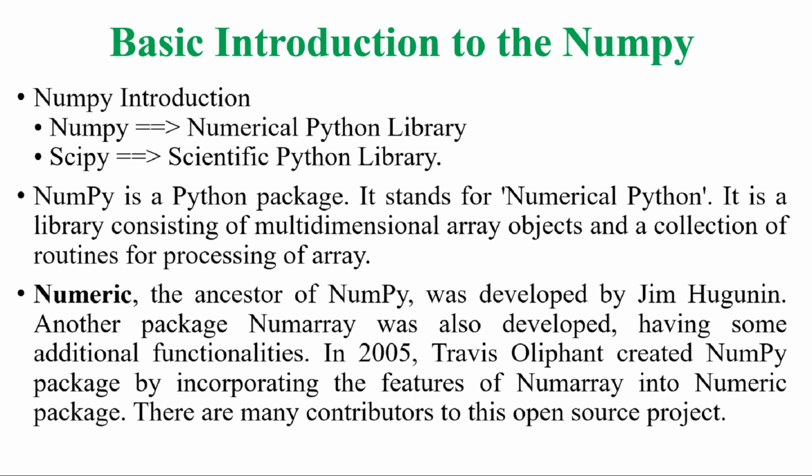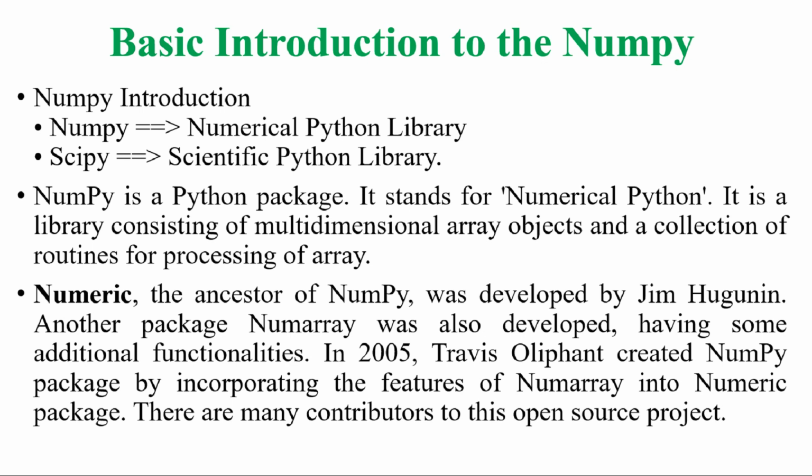In day-to-day life, we come across so much data, and you have to deal with the data in terms of arrays. In order to quickly process and analyze the data, a fast array was introduced in the name of NumPy. That is called NumPy arrays.